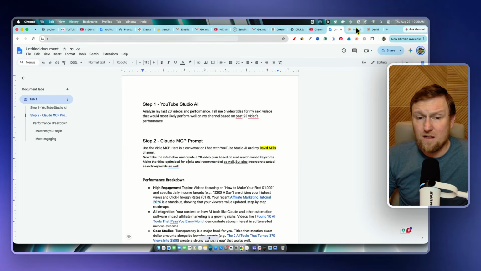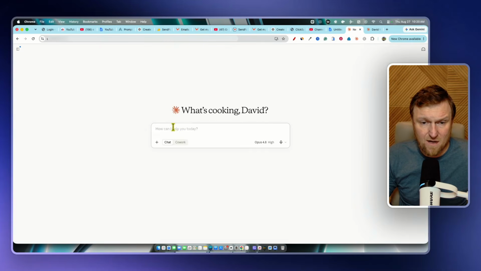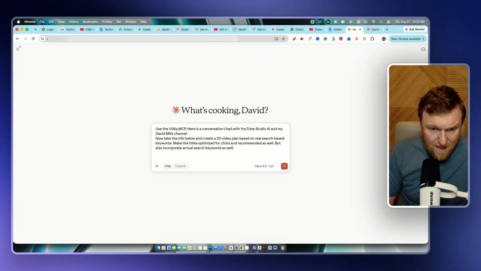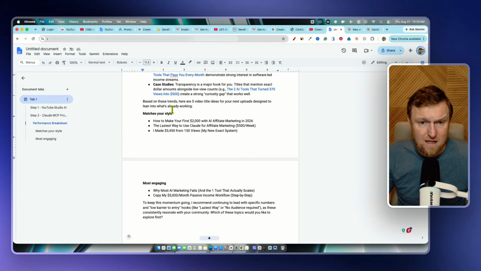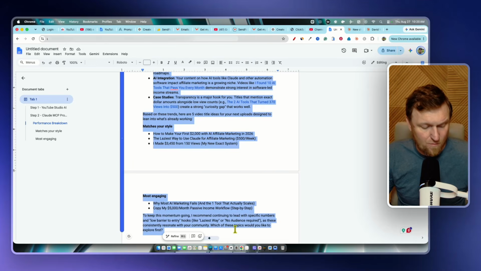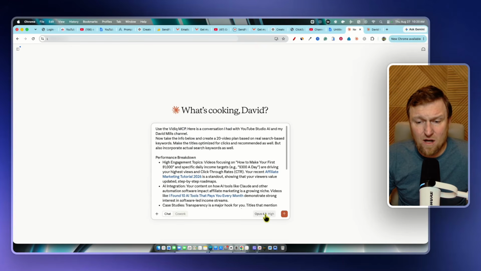So you're going to go up in here and you're going to grab this second prompt right here. And this is for Claude, right? So it's a two-step process, right? So you're going to paste this in right here, and you're going to say a shift return twice. You're going to come back over here and you're going to grab the rest of this information that YouTube Studio provided for us. Now you're going to paste that in right there. And then you're going to select the model that you want. I used Opus 4.8 and it works great. You can use Opus 5 or Fable 5 if you want. And then you say go.